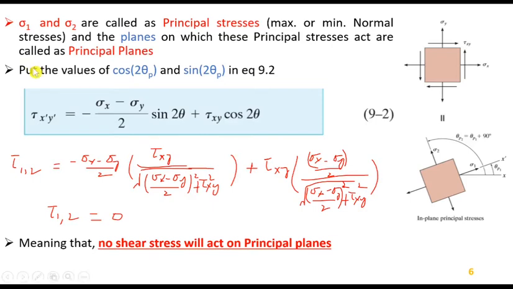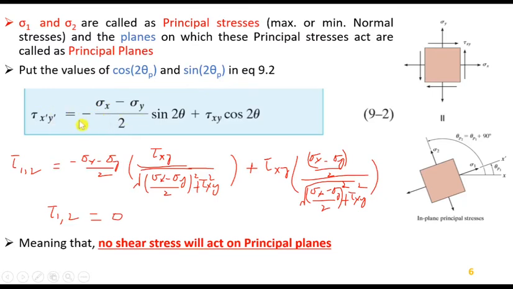So what will happen if we put the values of cos 2θp and sin 2θp in equation 9.2? Firstly, we put them in 9.1 to find the principal stresses, but if we put them in 9.2, which is about shear stress, what will be the value of shear stress at this plane, at this orientation?